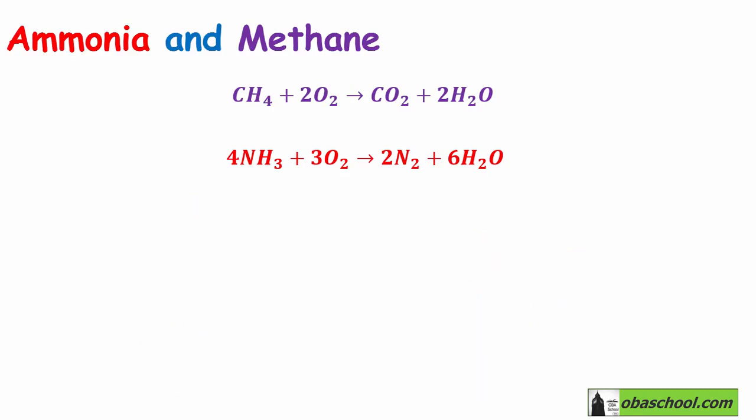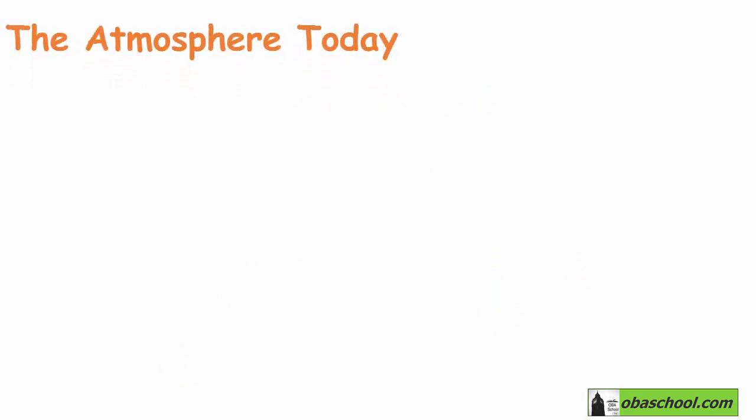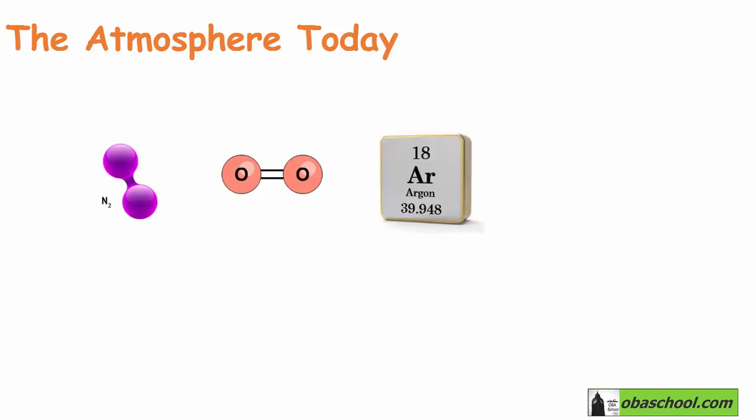Over the past 200 million years, the proportions of gases in the Earth's atmosphere have stabilized, and they are much the same as they are today. So the atmosphere today contains nitrogen, oxygen, some argon, carbon dioxide, and trace amounts of other gases.